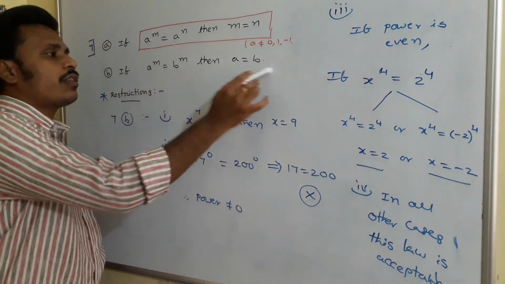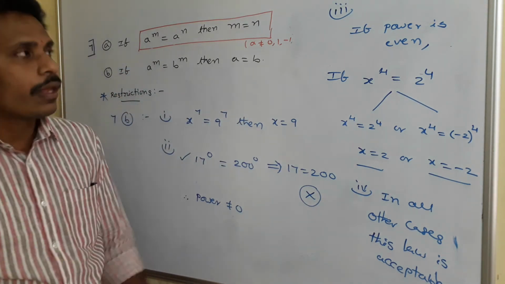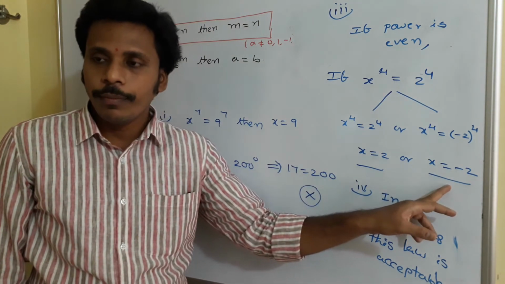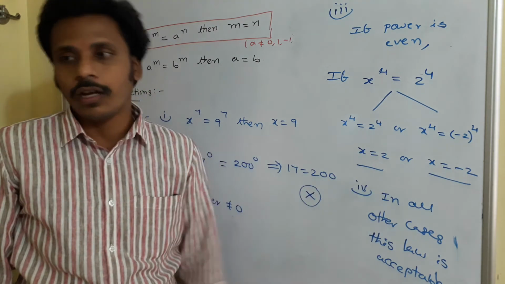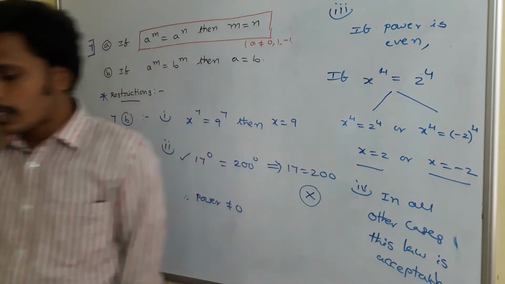What are the restrictions on the second law? If power is 0, then the law is not acceptable. If power is even, the law is acceptable but in a different way, because here x will give you two different answers. In all other cases, this law is acceptable. Just observe this.